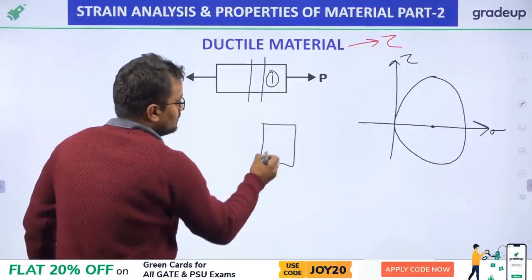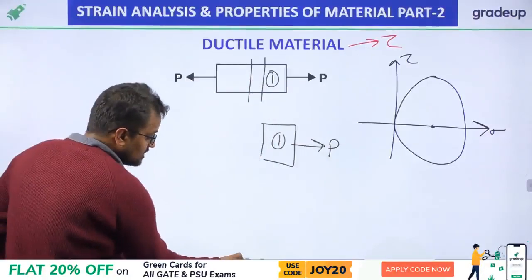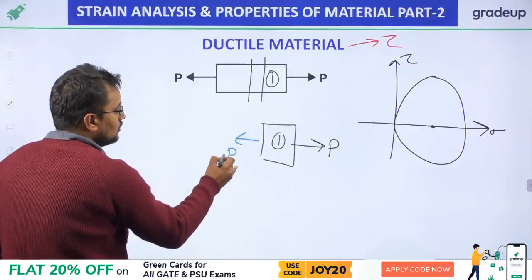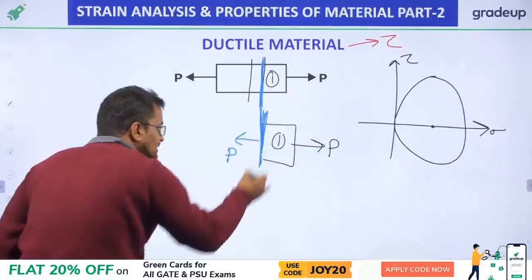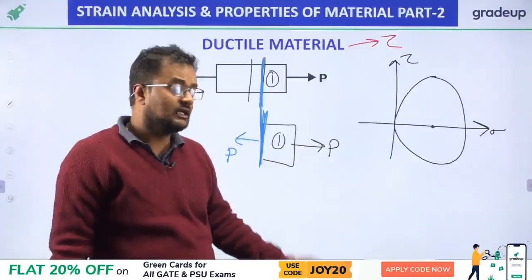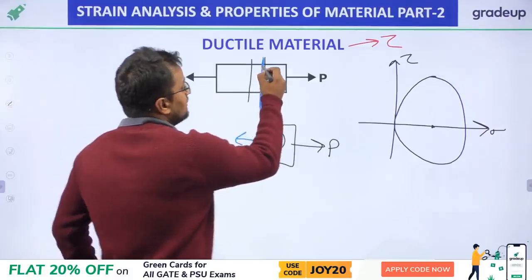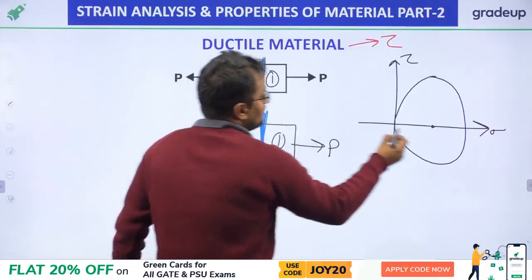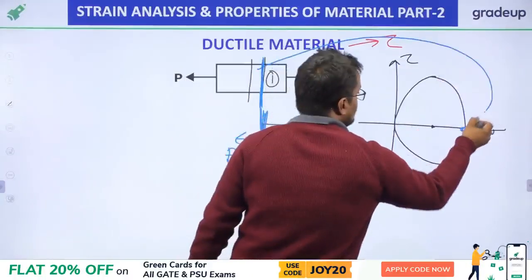This is one plane, this is P force. Since this whole body is in equilibrium, therefore it is also in equilibrium. So in this plane, only normal stress is there. There is no shear stress. So this plane will be represented by this point. It will be only normal stress, no shear stress.